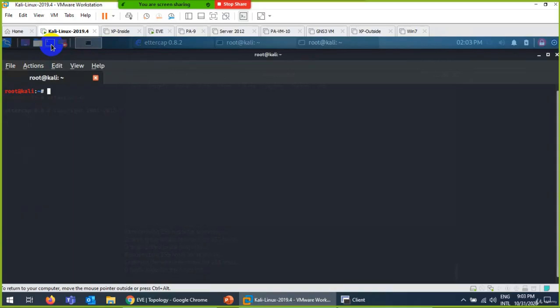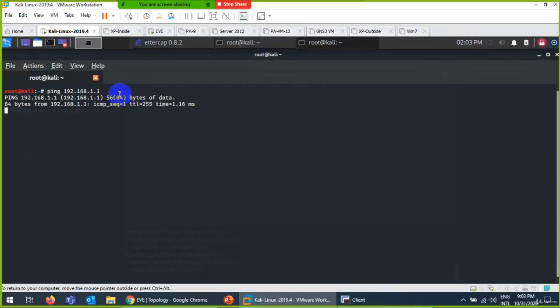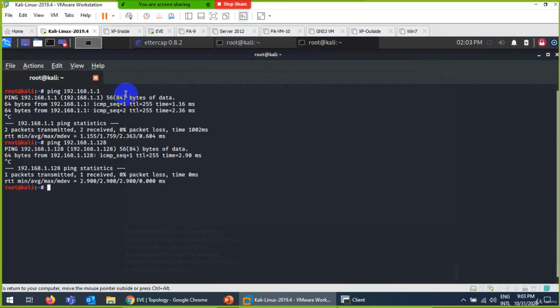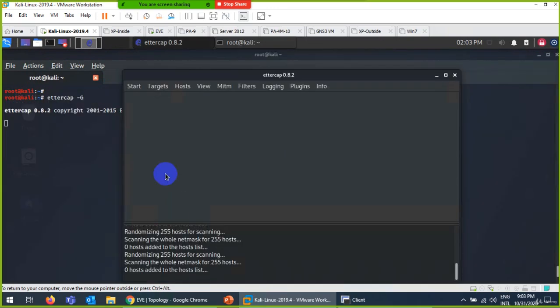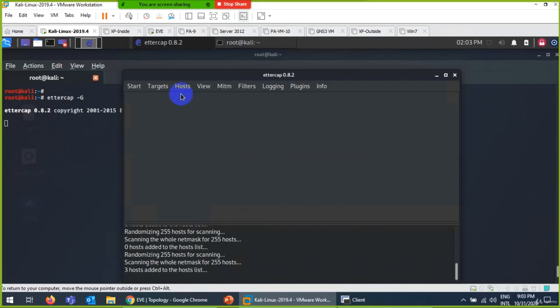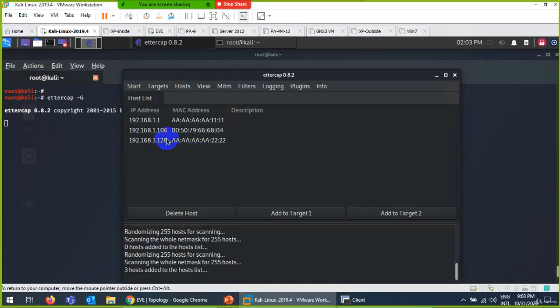It's okay. So let me open it and ping 192.168.1.1, and the other one is 128. And let's try again here. It's there. Scan for hosts. Yeah, it's come up now. Now I will open the host list. These two are my targets.